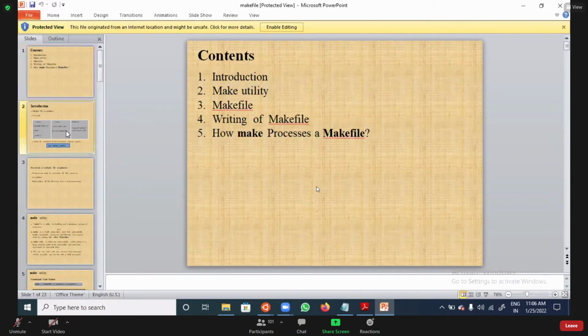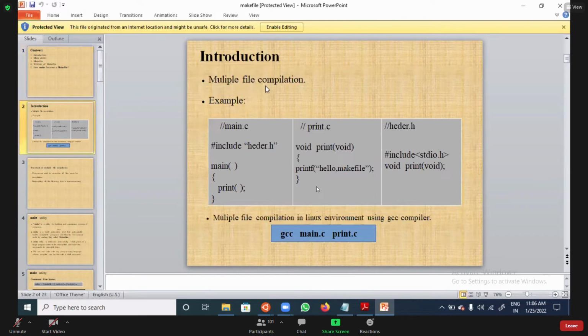What we are going to do, you can see, is multiple file compilation. Whenever you are taking main.c, print.c, header.h like this, while compiling in a Linux environment, you will compile like this: gcc, main.c and print.c. Multiple file compilation is going to take main.c and the dependent files.